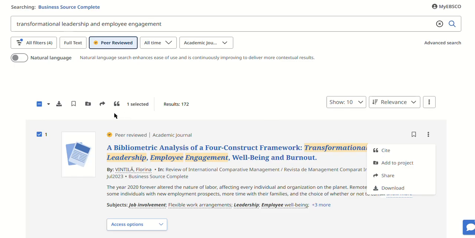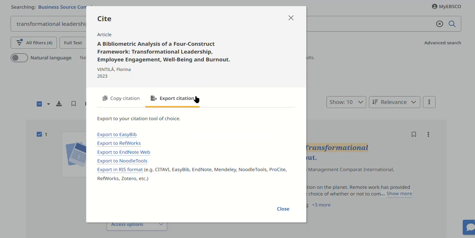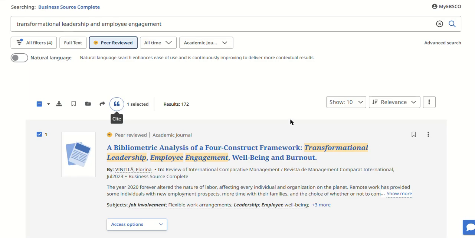Some of you may want to export your citation to a bibliographic manager like EndNote or Zotero or something like that. To do that, click on the Cite button here. It's not very intuitive, but there it is. And there's an export citation right here. And then you can choose whatever bibliographic manager you want. When you click on it, the manager, if you belong to it, have a login for it, will open up as a separate tab, and then you can just follow the process and it will end up delivering that citation to your bibliographic manager.